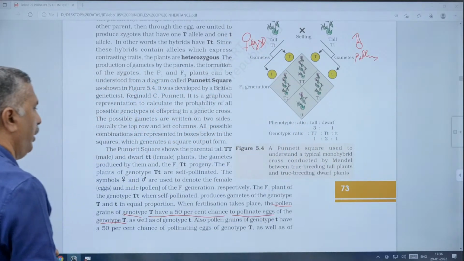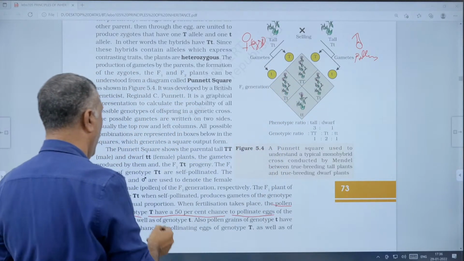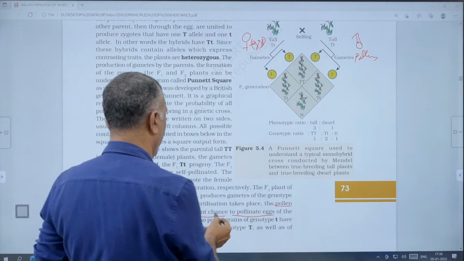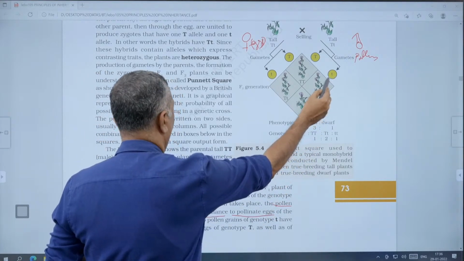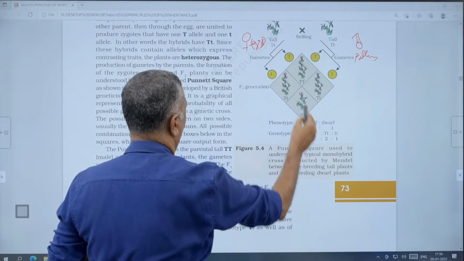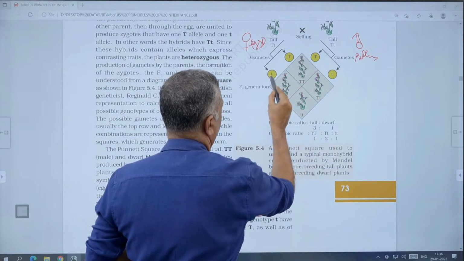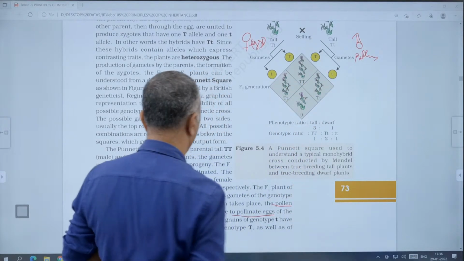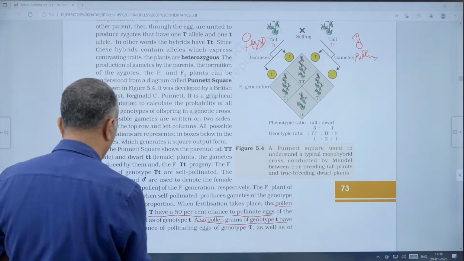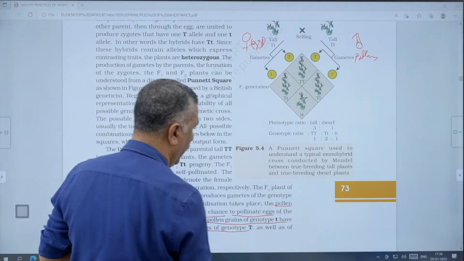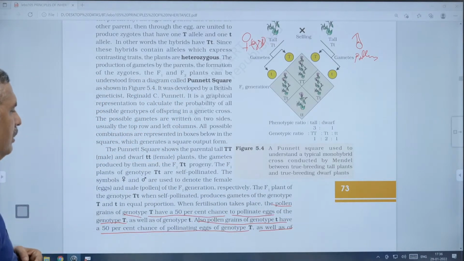Female X. The pollen grains of genotype capital T, capital T with small t, as well as small t, can pollinate X of each genotype. Pollen grains of small t have a 50% chance of pollinating capital T, small t, as well as small t. Also, the pollen grains of genotype small t have a 50% chance of pollinating X of genotype capital T as well as of small t.